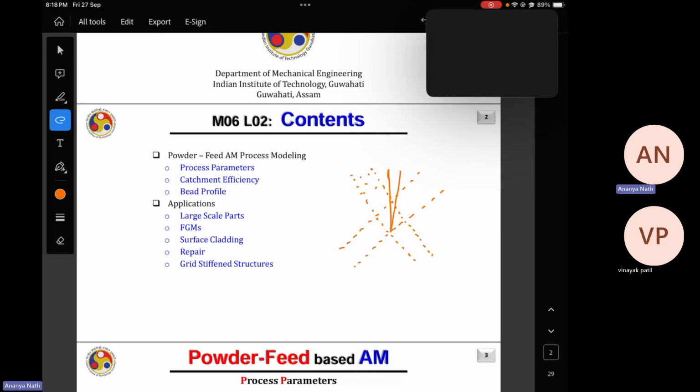Okay. So in the powder stream, the powder particles are coming with the help of carrier gas. We are talking about the pneumatic one, okay? Because the non-pneumatic one is the new one, and generally you will find the pneumatic one only. So here the powder particles are coming with the help of carrier gas. So there is one concept of extreme high speed cladding, which is relatively a new topic.